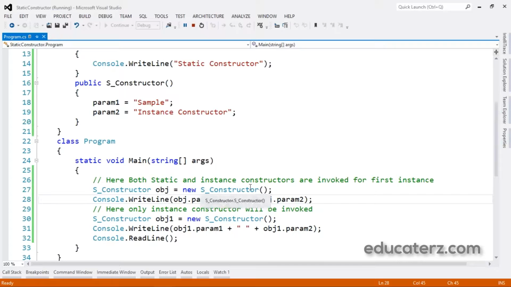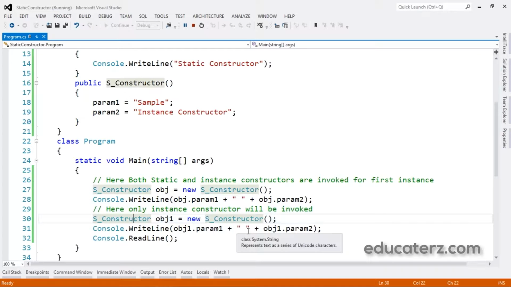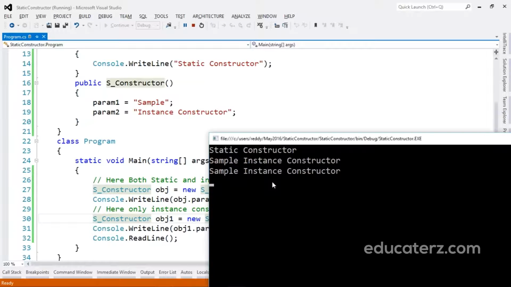Here both static and instance constructors are invoked for the first time. Understand? Here only the instance constructor will be invoked. Here it will be called 2 times, here it will be called only 1 time. That's what we are seeing in this output: static constructor one time, and instance constructor is called each time.